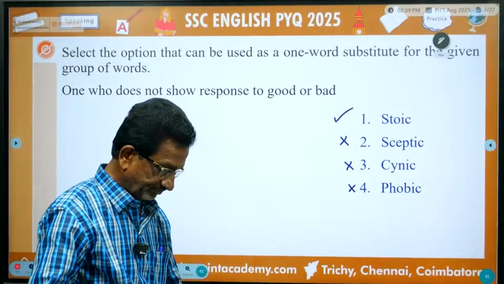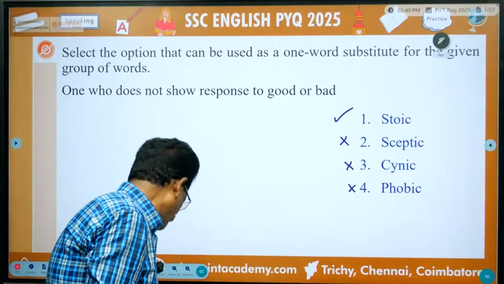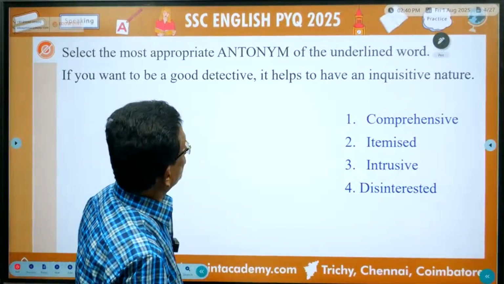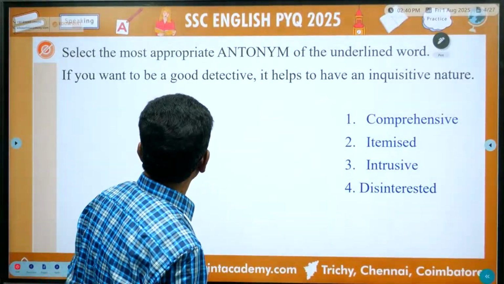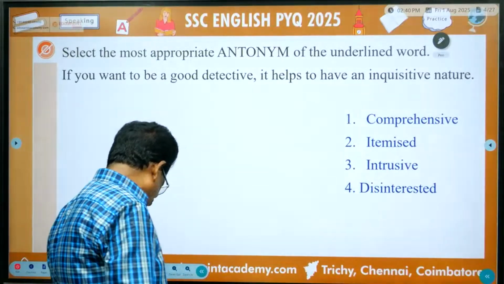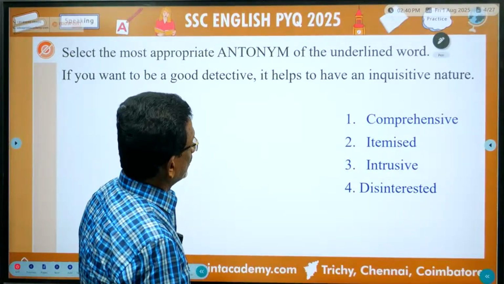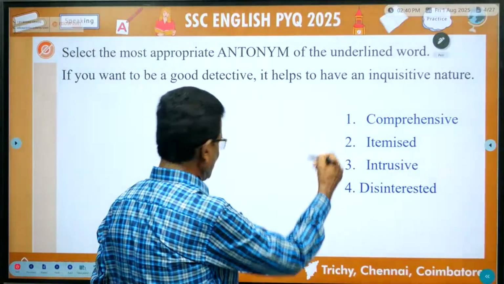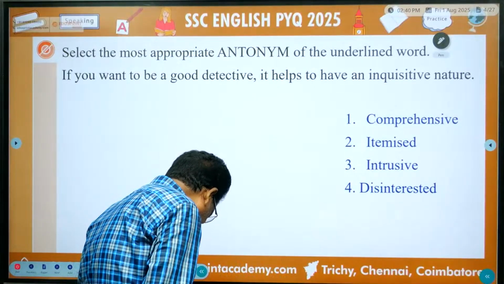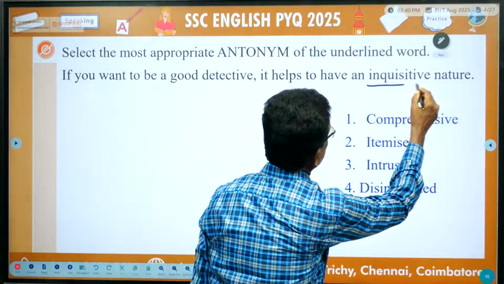Next one. The third one is, listen, select the most appropriate antonym of the underlined word. To be a good detective, it helps to have an inquisitive nature. So inquisitive is the word we need the antonym for.